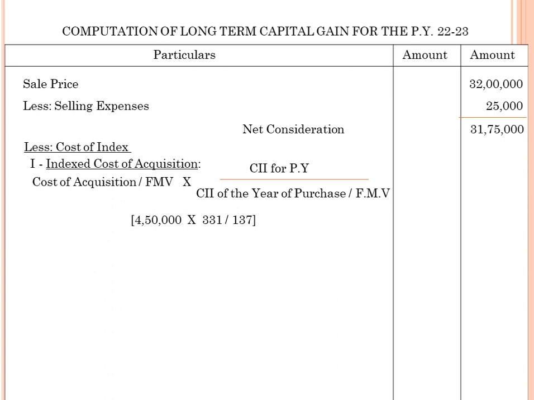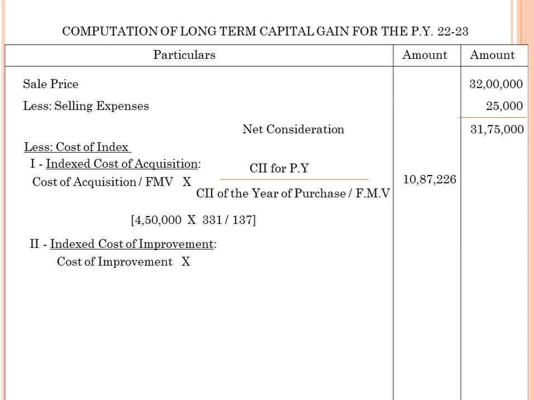As per the given problem, 4,50,000 is the cost of acquisition, into 331, the value of CII, divided by 137, the CII of the year of purchase. And what is the indexed cost of acquisition value? 10,87,226.